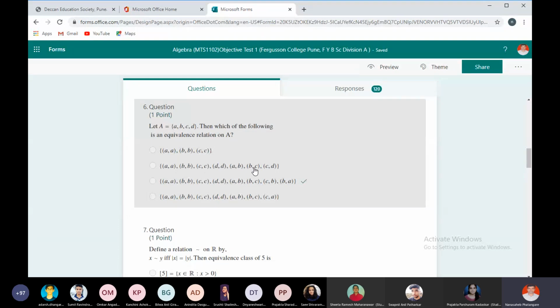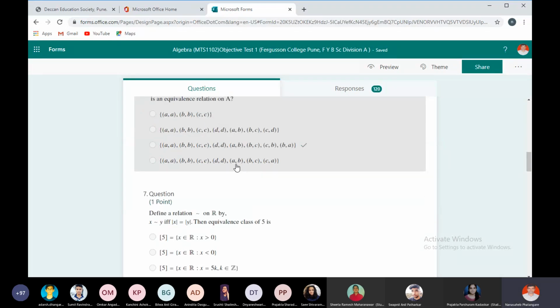The second one is not symmetric because A is related to B, but B is not related to A. The third one is an equivalence relation, correct? Because all these properties are satisfied.